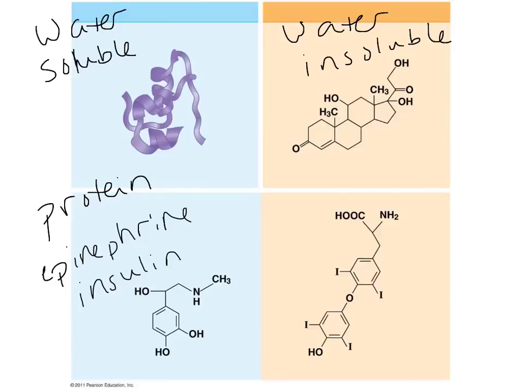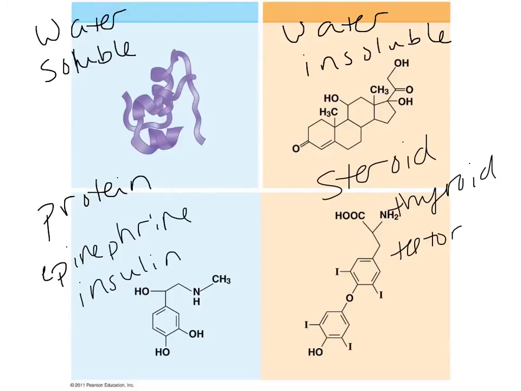Our water-insoluble hormones are not going to dissolve in water, so these are going to be lipid-based. These are going to be our steroid hormones. Examples of these would be androgens, testosterone, thyroid hormone, and the hormone version of vitamin D. Those are all water-insoluble or steroid hormones. And so they're going to work a little bit differently.